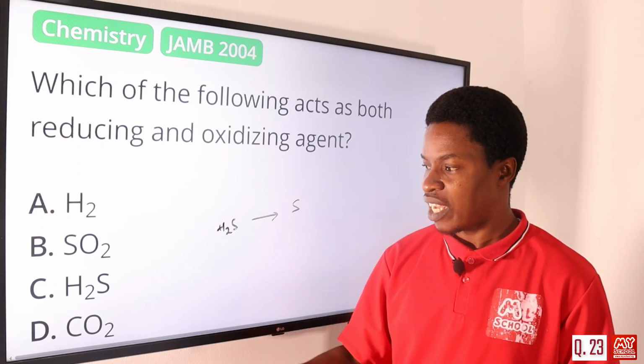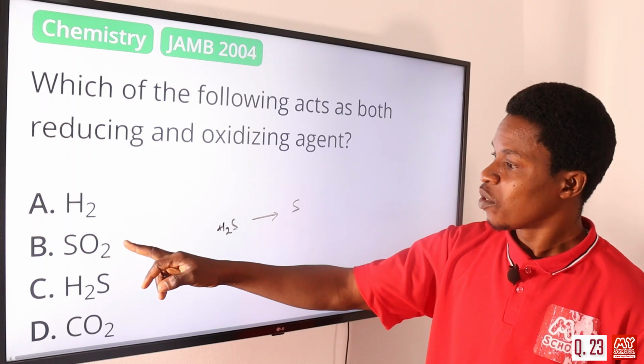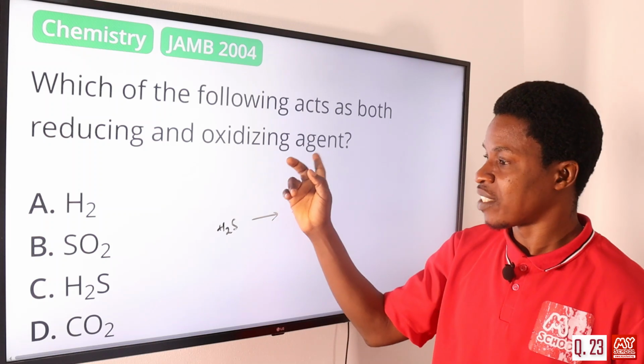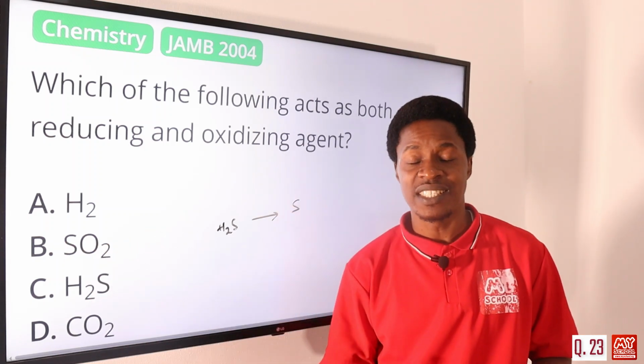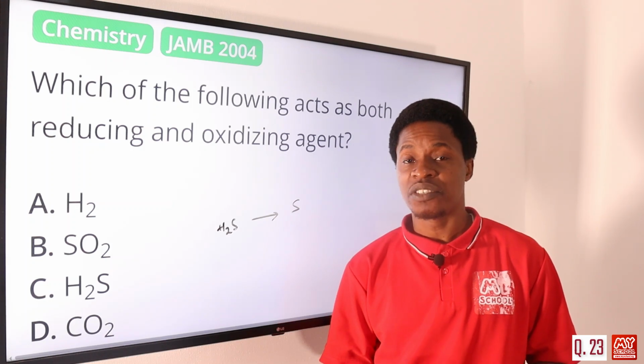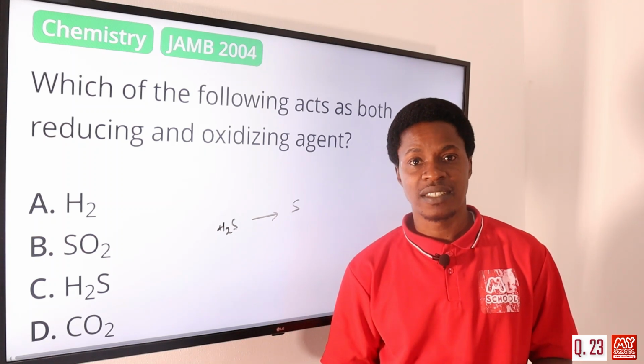So apart from option B, options A, C, D cannot act as both reducing and oxidizing agent. So the correct answer actually is option B. SO2, sulfur IV oxide, can act as both reducing agent and oxidizing agent. Option B is the correct answer.